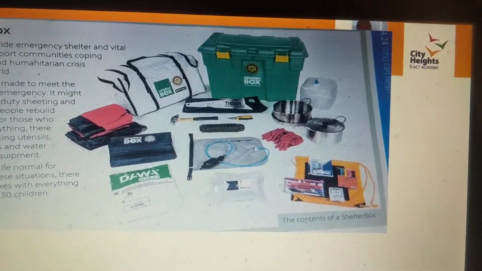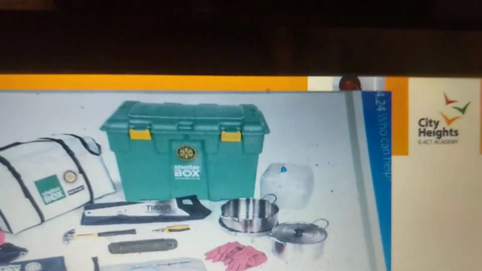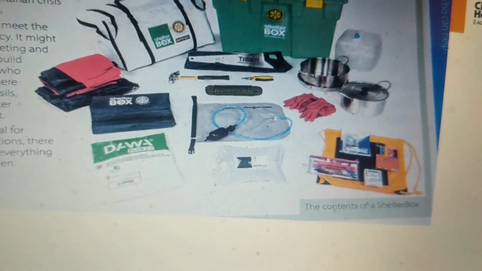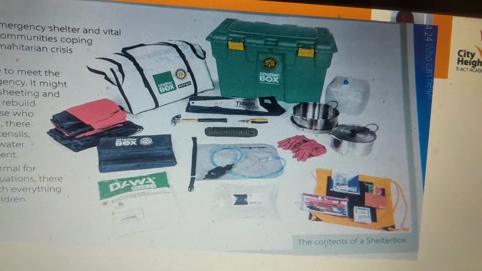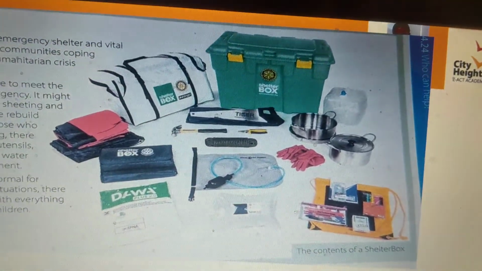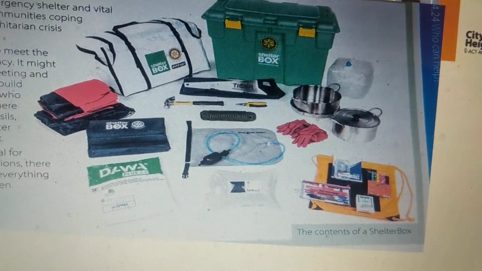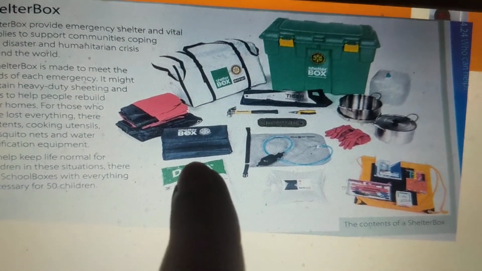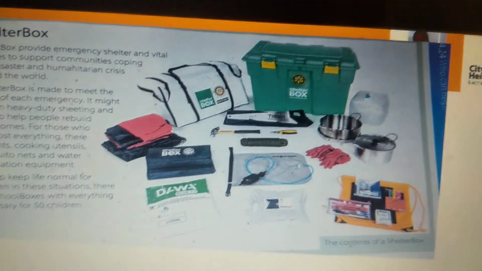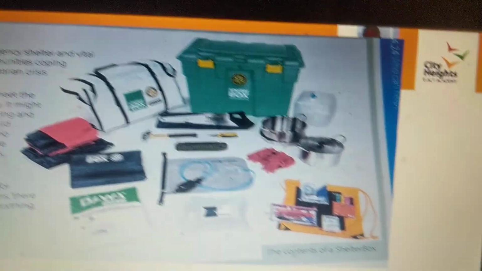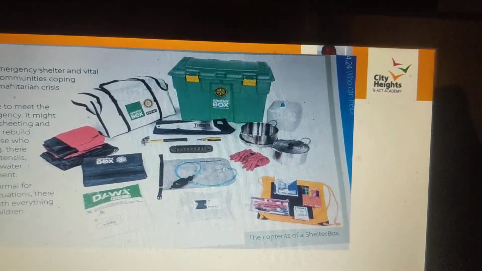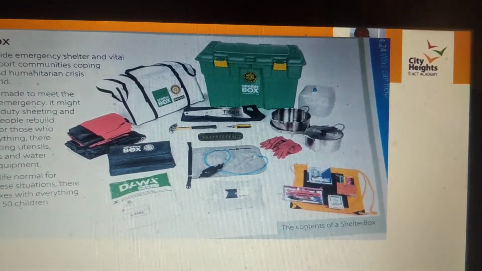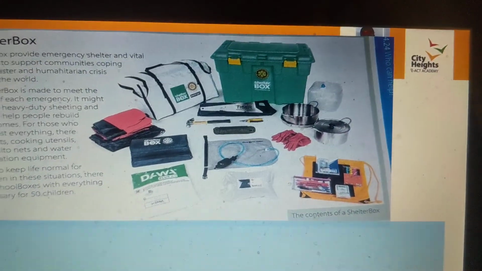Okay, provides loads of different support. Different utensils for cooking. Gloves. First aid. Mosquito nets. Tents, right there, tents. Provides tents so that people that have lost their homes can actually live and survive in those tents temporarily. All right, perfect. Moving on.